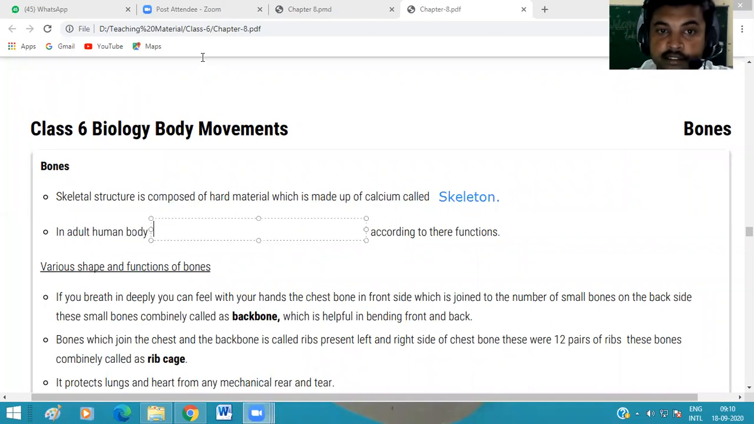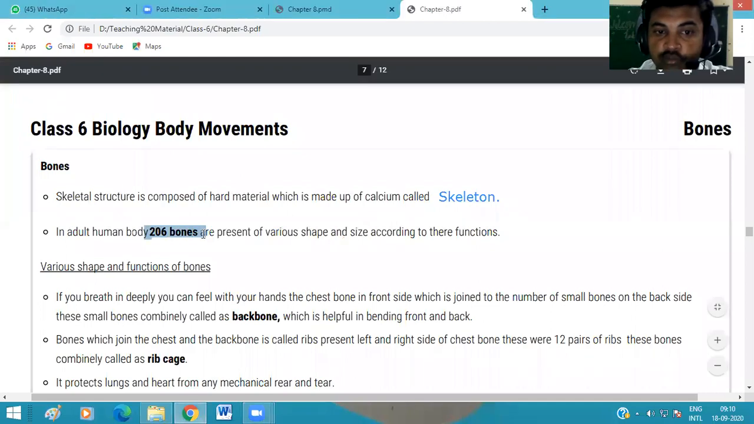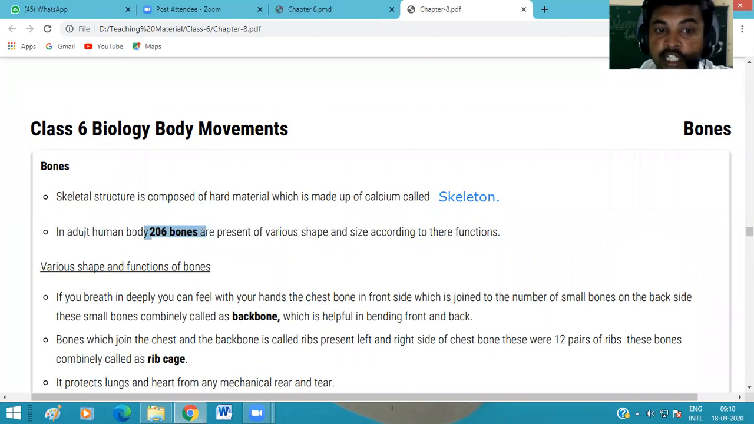206. How many bones? 206 bones are present in an adult human. Adult means the person who is minimum 18 years old. It means after 18 years we call human beings adult. Okay.